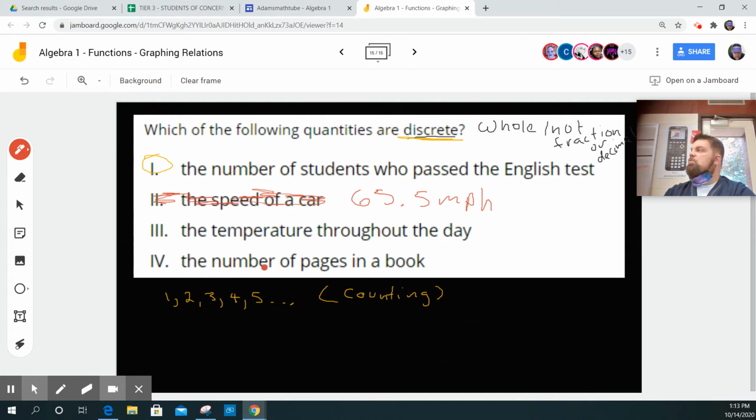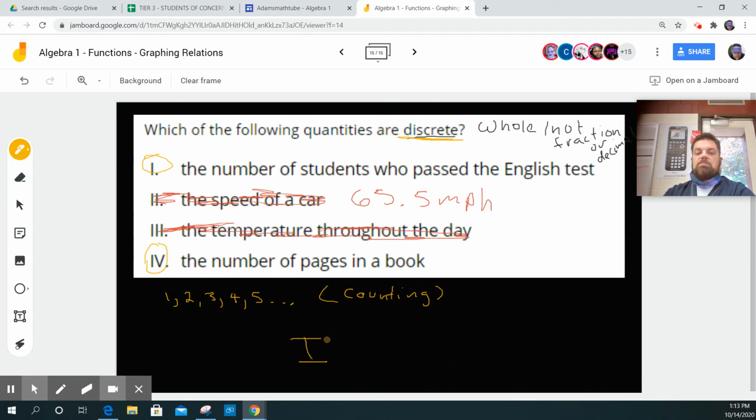What about the temperature throughout the day? Is that discrete or continuous? It's continuous, right? So that one won't work. Good job. You guys are getting it. What about the number of pages in a book? Yeah, that one's probably going to be discrete, right? So the discrete ones are